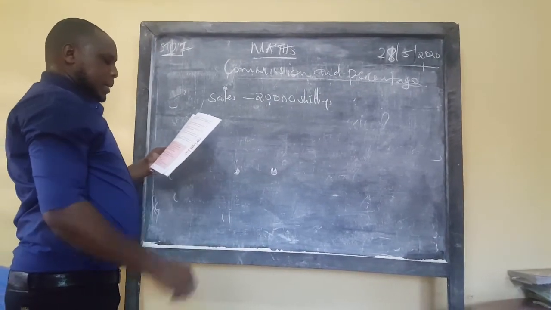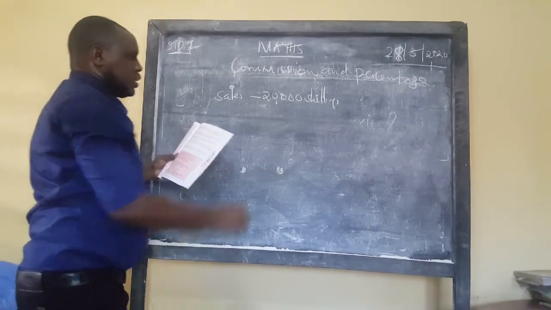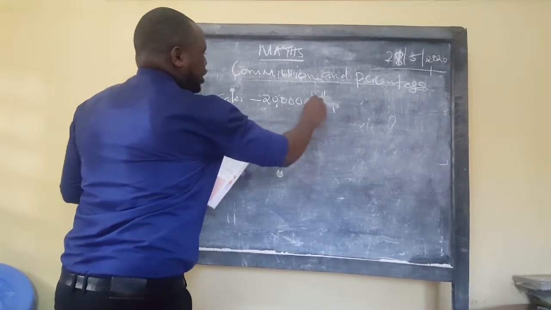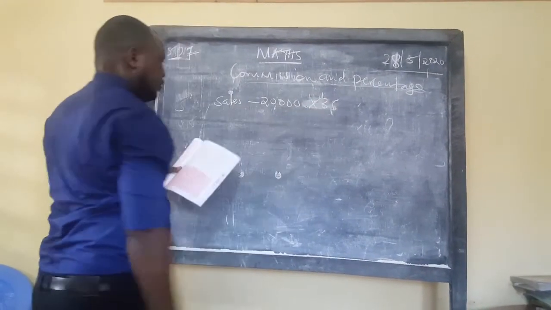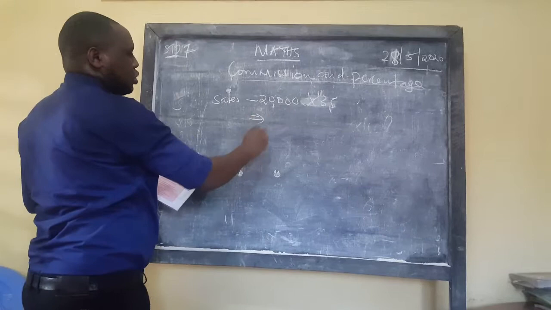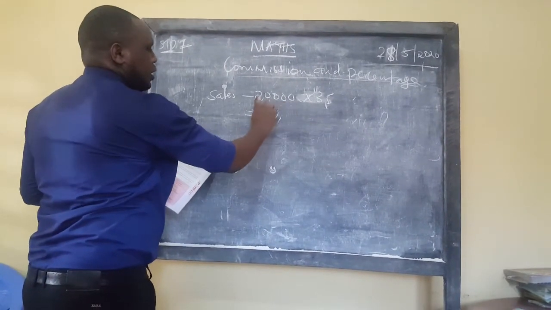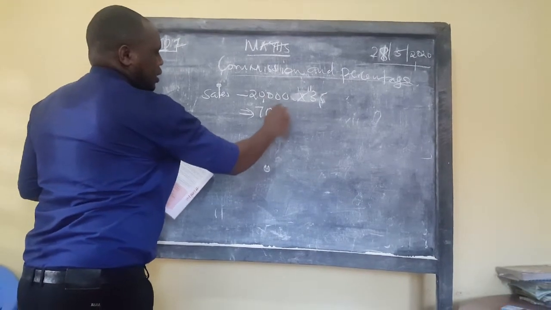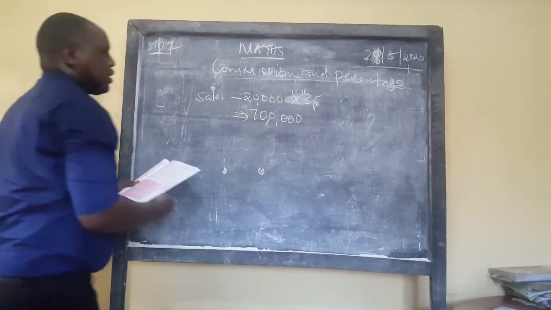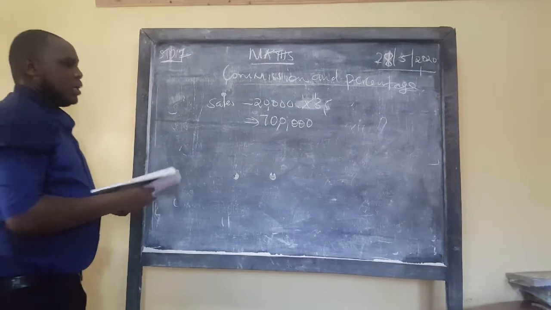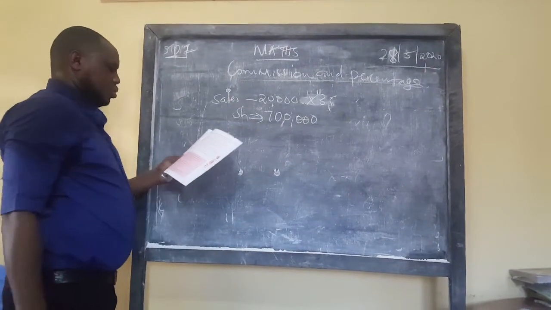They were 20,000 copies, and each copy was selling at 5 shillings. So in total, this person sold goods worth 100,000 shillings. That is the amount that he brought to the owner.